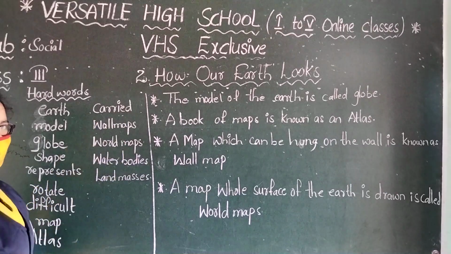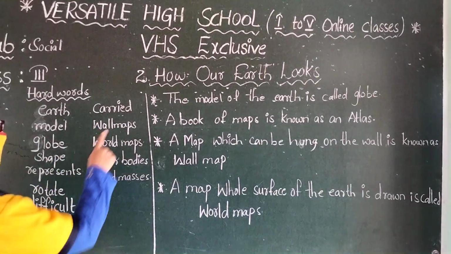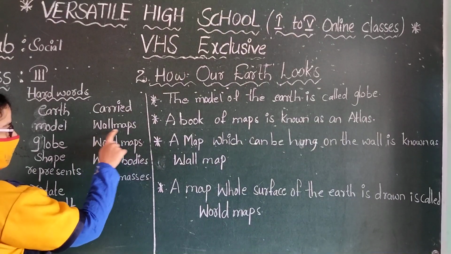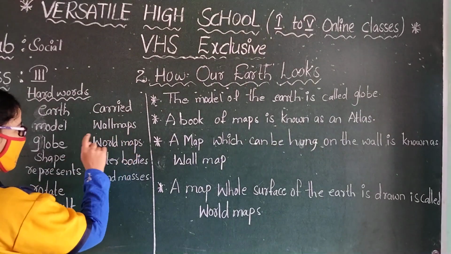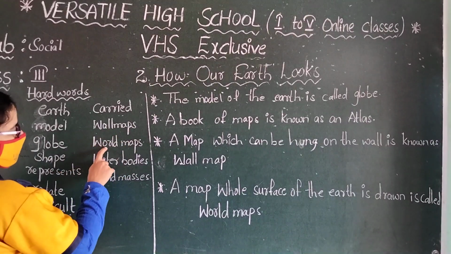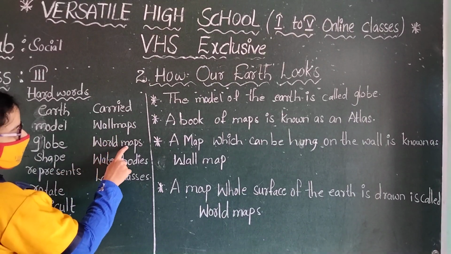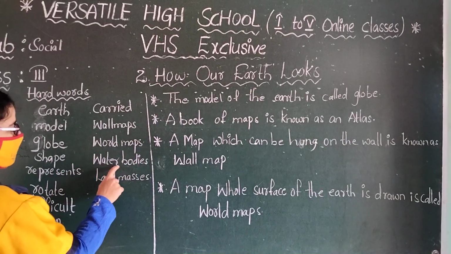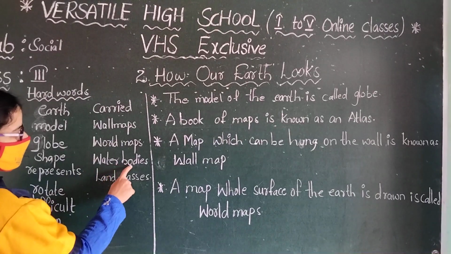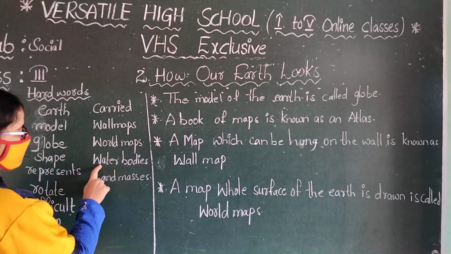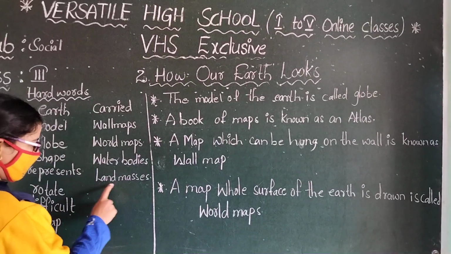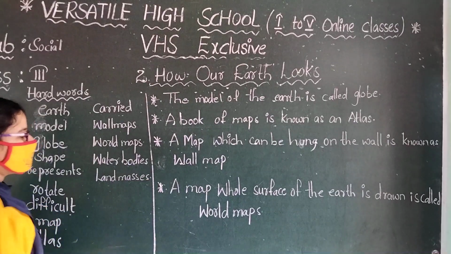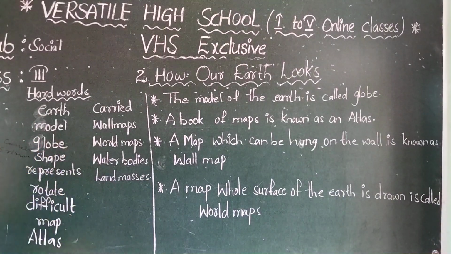C-A-R-R-I-E-D, carried. W-A-L-L, wall. M-A-P-S, wall maps. W-O-R-L-D, world. M-A-P-S, world maps. W-A-T-E-R, water. B-O-D-I-E-S, bodies, water bodies. L-A-N-D, land. M-A-S-S-E-S, land masses. These are the hard words in this lesson.